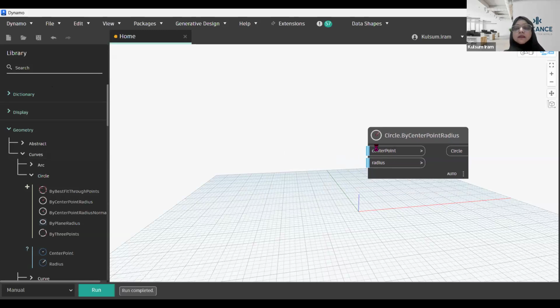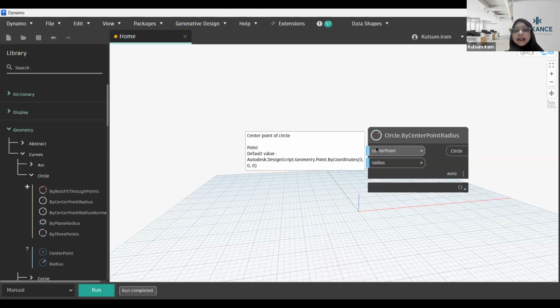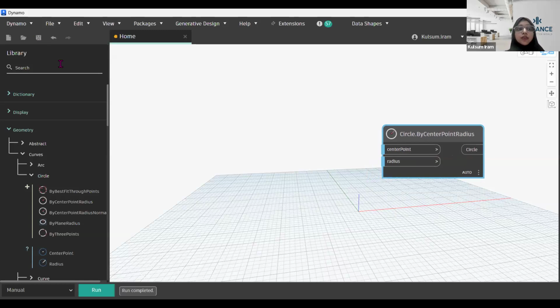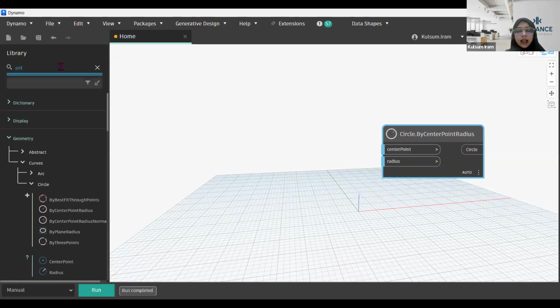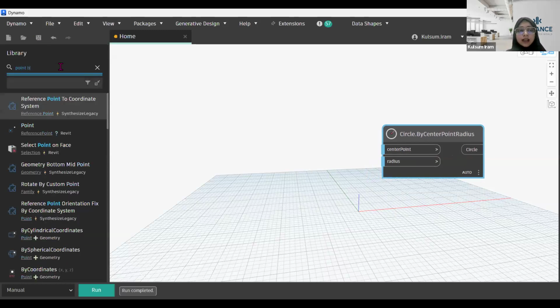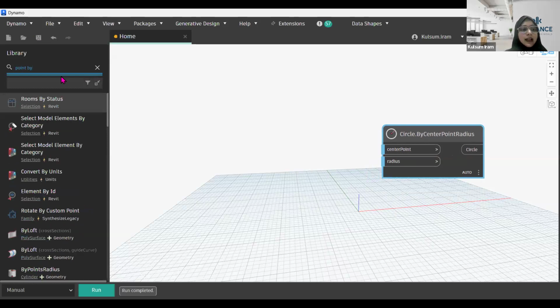For the center point, firstly I need to understand where my center point lies. My center point is going to lie on the x, y and z coordinates, right? It can be 0 0 0, or it can be 0 2 3, or 0 3 2. Whatever point coordinates you are going to use, you need to define them. For defining those point coordinates, you are going to use Point by Coordinates, which is another node that you are going to use. Let me select that.